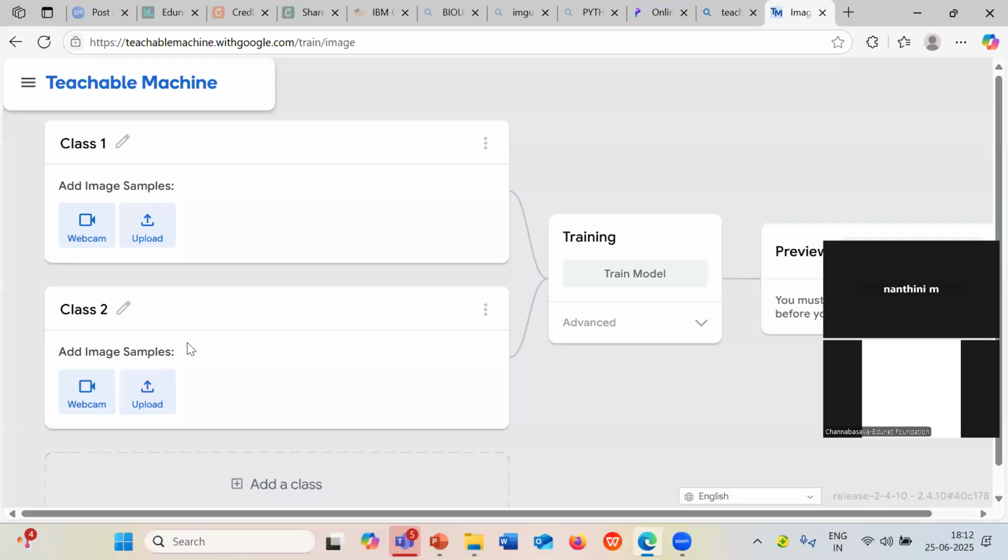So in this class, I'm going to capture my face, happy and sad. So this is my output. Happy and sad are my output. I'm going to take the input through the webcam to capture my face. So first I'm going to take a happy face of mine.